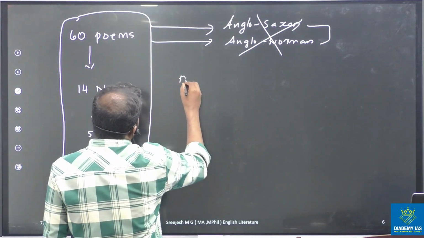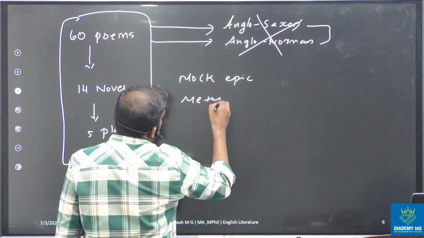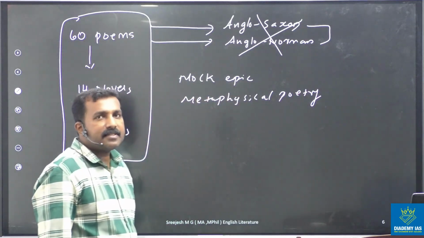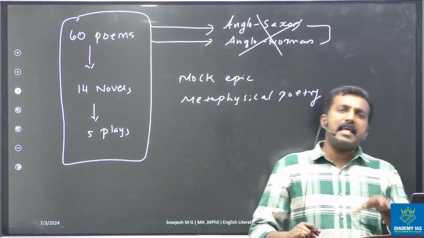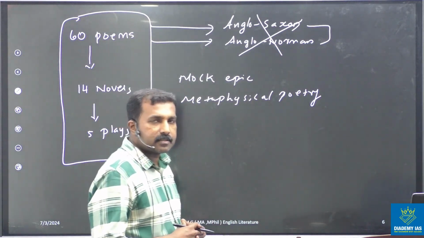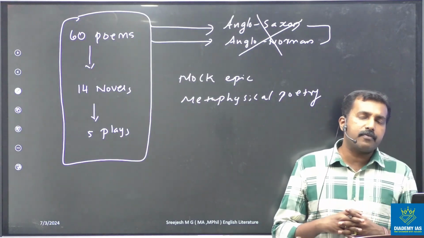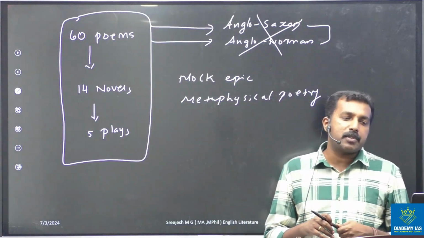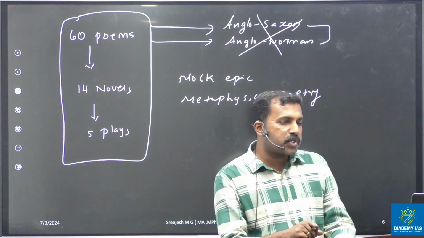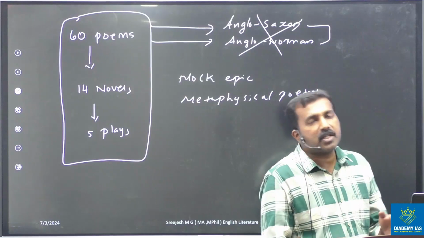Mock epic, epic, metaphysical poetry, all these are areas we can see in the syllabus. And like paper 1, in paper 2 also we have these types of divisions: modernism, poets of the 30s, stream of consciousness, absurd drama, colonialism, post-colonialism, Indian writing in English, Marxist, psychoanalytical and feminist approaches to English literature. All these topics are mentioned in paper 2.